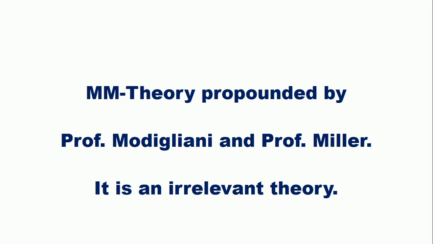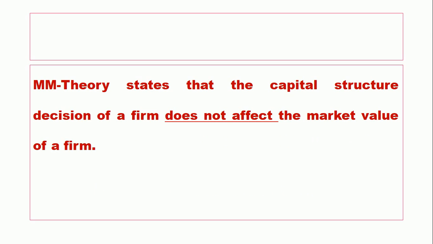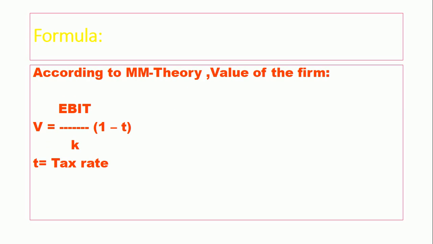The theory states that the capital structure decision of a firm does not affect the market value of a firm. According to the theory, the value of the firm is V equals EBIT by K into (1 minus T), where T stands for tax rate. Let us discuss an example.